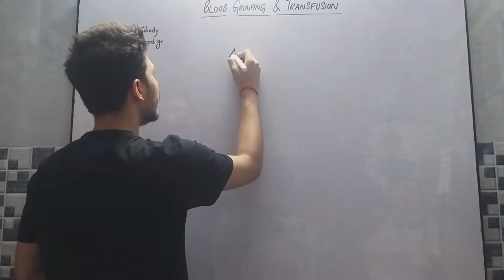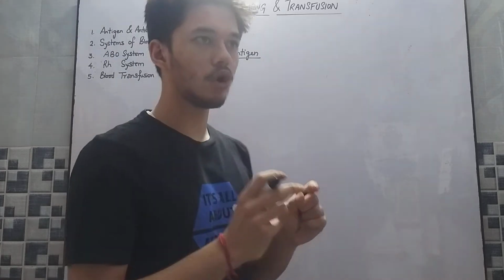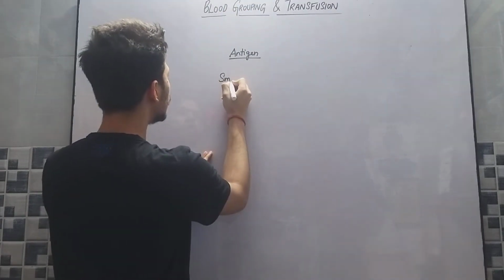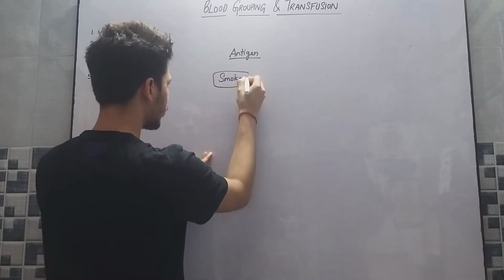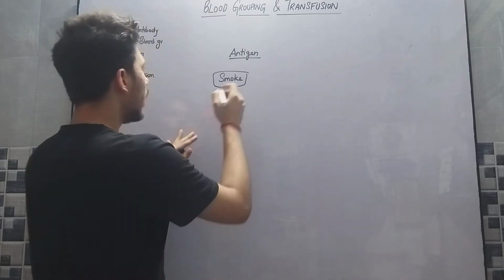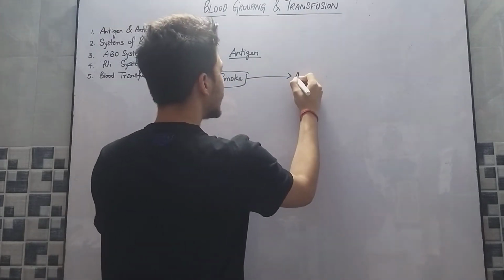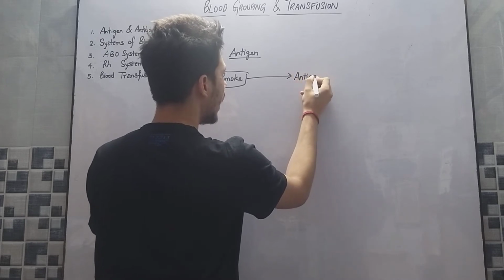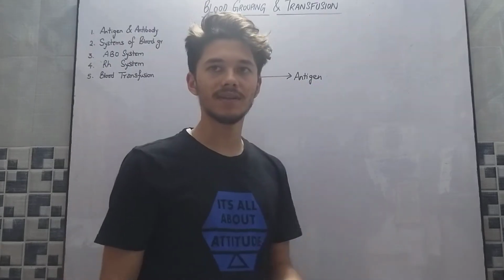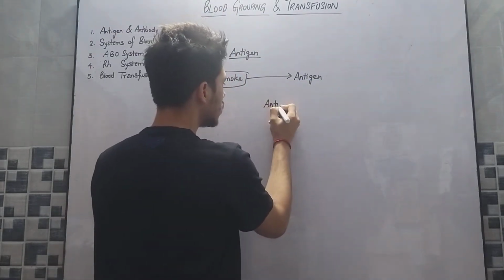Antigen is basically any molecule or substance, like pollution or smoke that we inhale. When we inhale smoke or pollution, it irritates. So any irritation to our body, that substance is called an antigen. Any substance which causes irritation to our body is called an antigen, and against this irritation our body produces